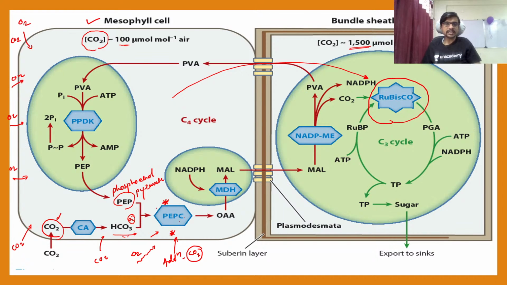Okay, then what did we do? We added carbon dioxide on PEP. So PEP is a 3 carbon atom compound, and the added carbon dioxide is 1 carbon. So we have the first compound, oxaloacetic acid, that is C4. It is a 4 carbon atom compound. Okay, so it is called oxaloacetic acid.